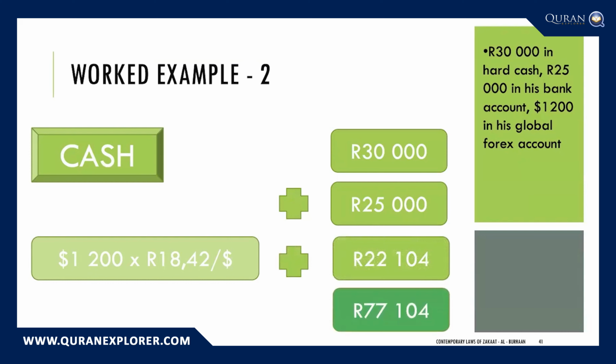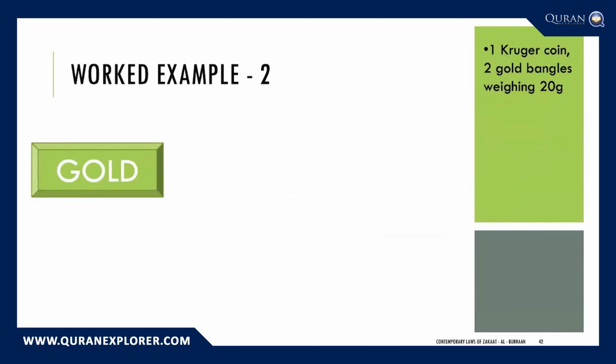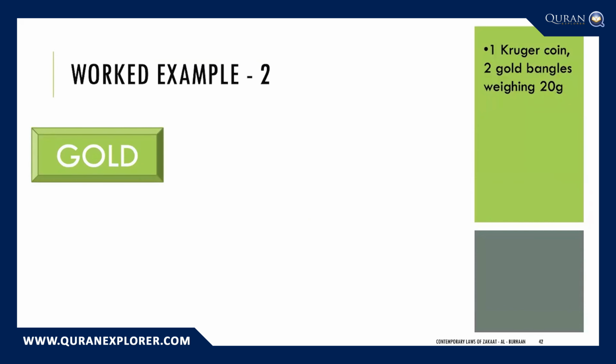So we calculate a total of 77,104 rands in cash. Then we look at the gold in his possession. The Kruger coin, we know from our previous lessons that the Kruger coin is at the market value. So assume that the market value is 36,200 rands.